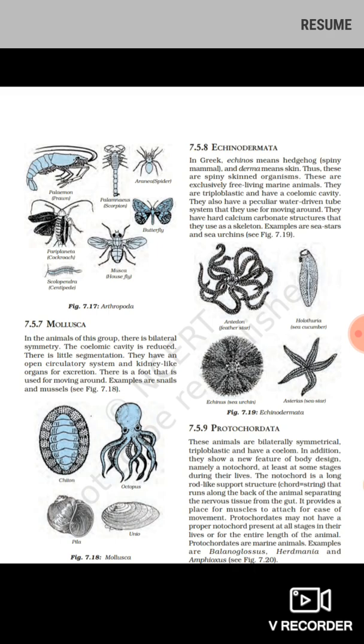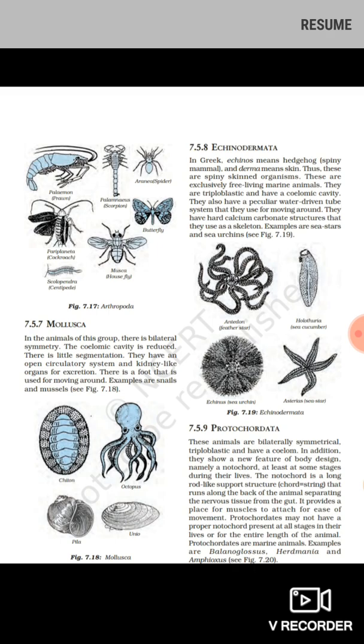They also have a peculiar water driven tube system that they use for moving around. Water enters through this tube and it provides mobility to the animal, or helps the animal to move. Water passes in through one hole and comes out from another one. It creates a force which helps the animal to move around.